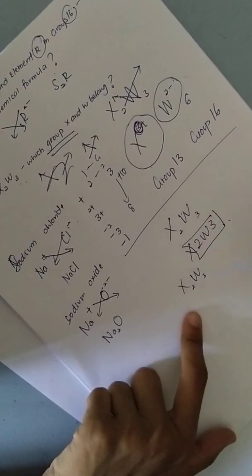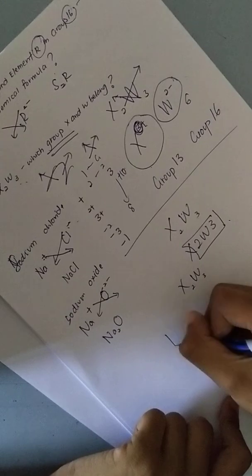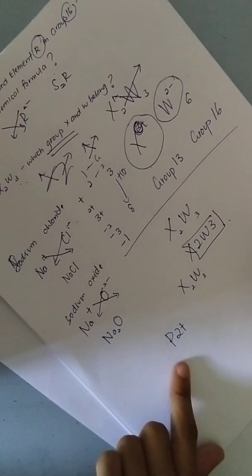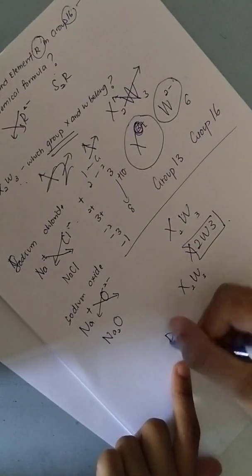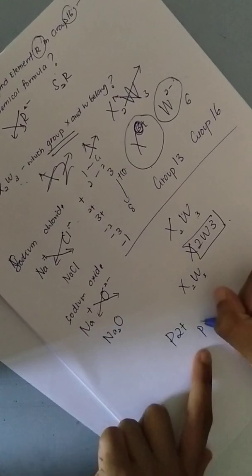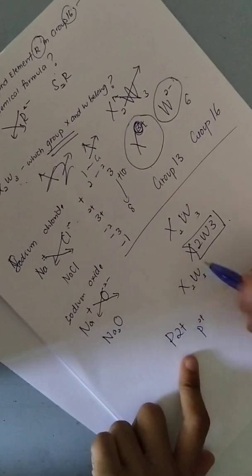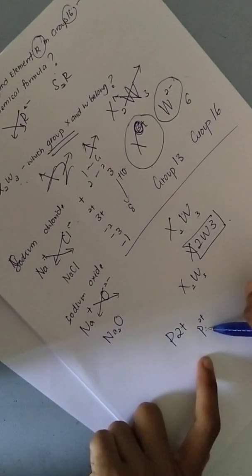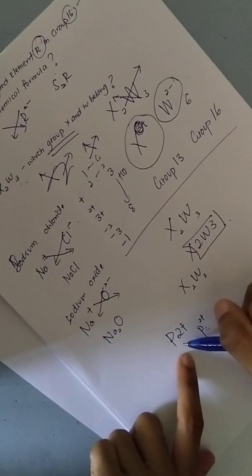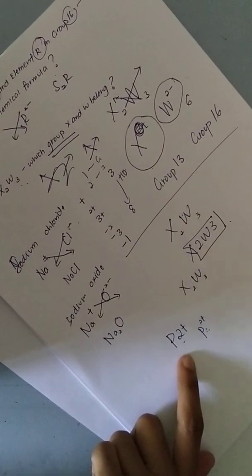If you see P2 plus, that means it's just telling you element P has 2 positive. I can't write like this in the Google document, so I have no choice but to write like this. Alright, so you try your assignment.